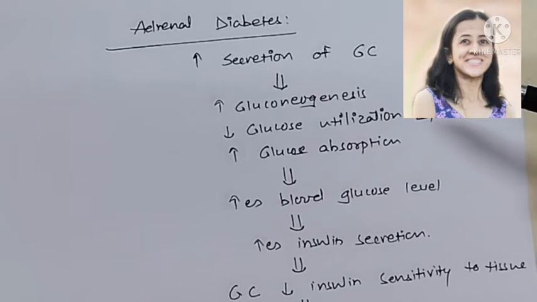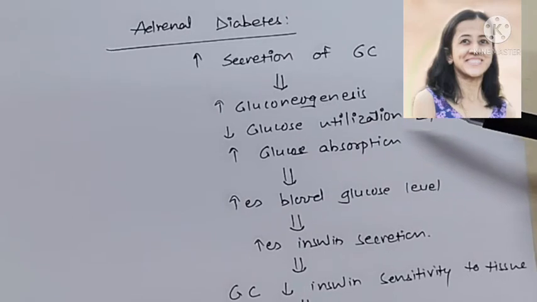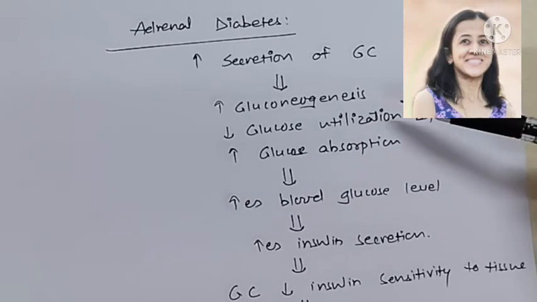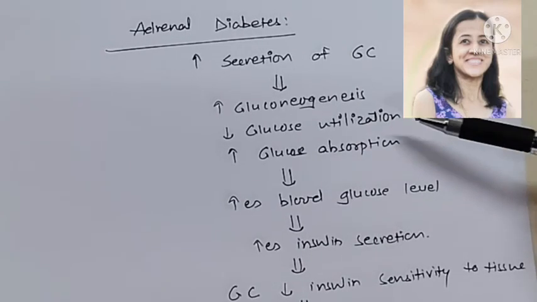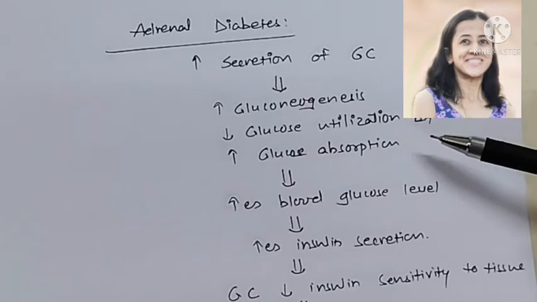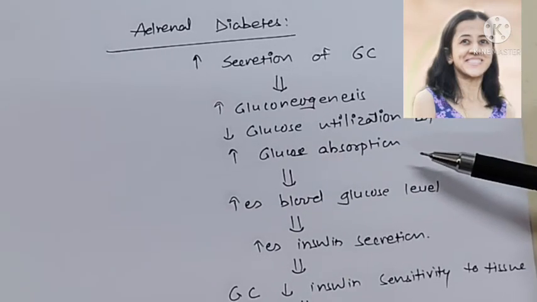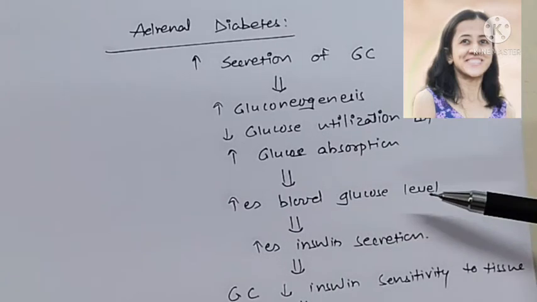Clinical physiology here is adrenal diabetes. Here the blood sugar level increases because of increased secretion of glucocorticoids. What are the causes? As we have discussed, glucocorticoids increase gluconeogenesis, decrease glucose utilization by cells, and increase glucose absorption, and therefore the blood sugar level increases.